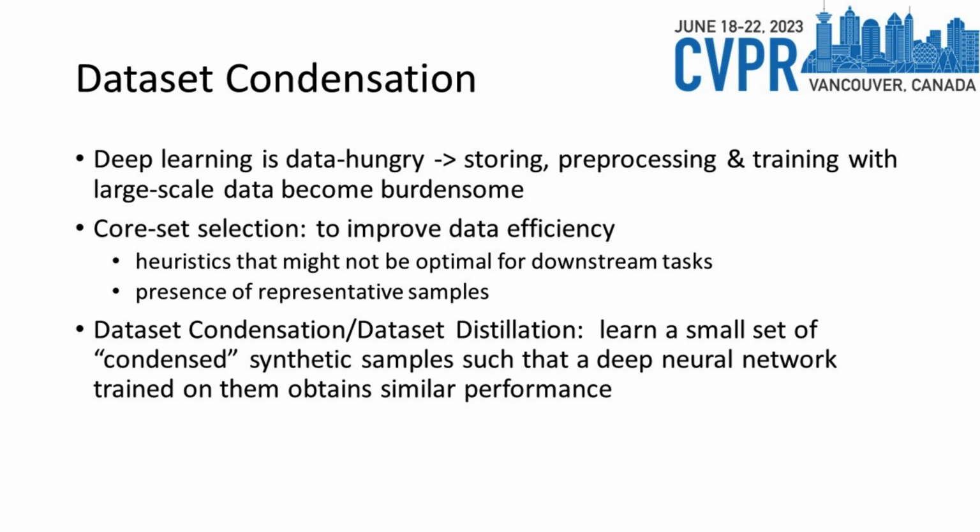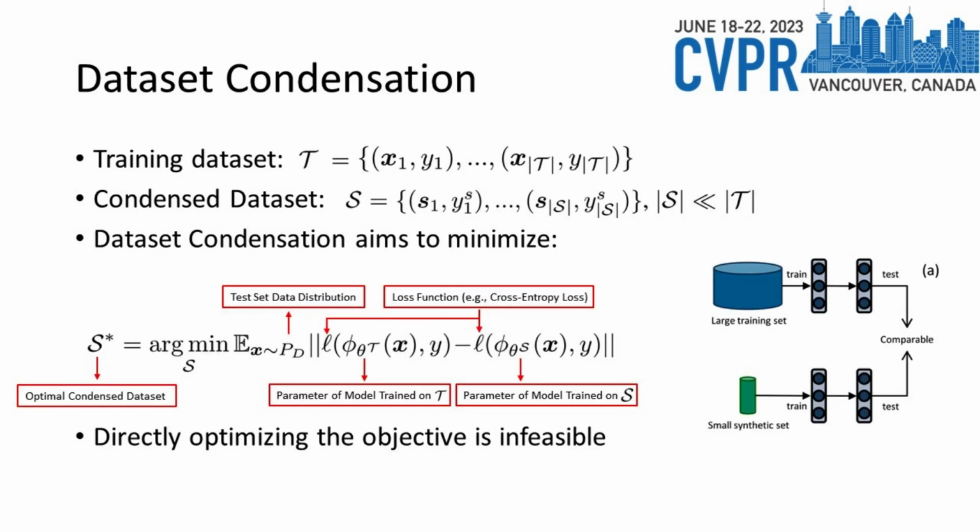Dataset condensation addressed the problem by learning a small set of condensed synthetic samples such that a deep neural network trained on them obtains similar performance. We have a training dataset T which consists of images X and their corresponding labels Y. We want to obtain a condensed dataset S with a much smaller dataset size. Dataset condensation aims to minimize the following objective.